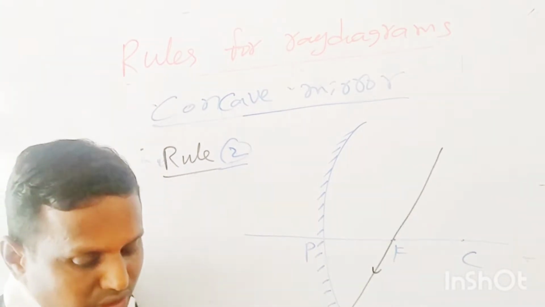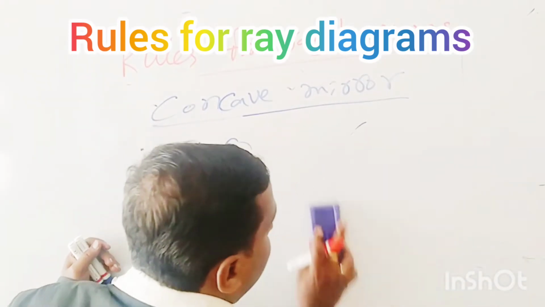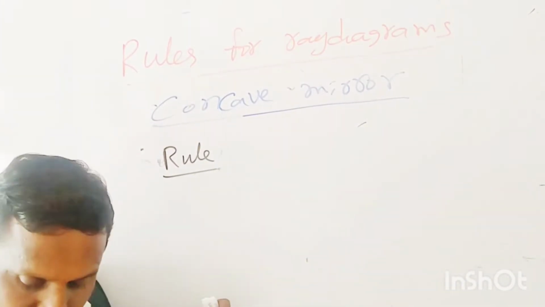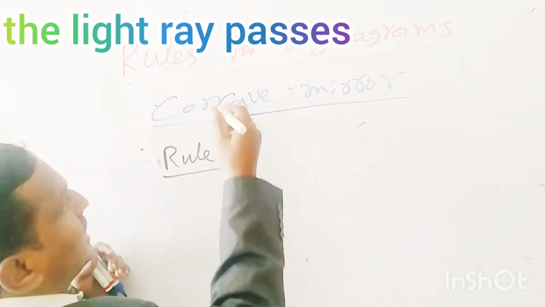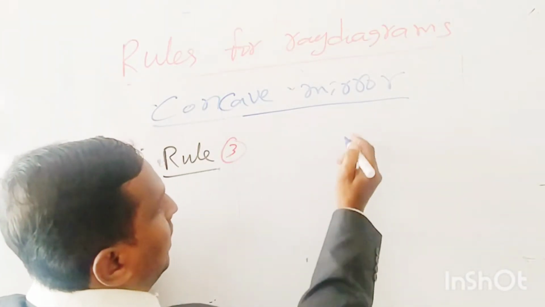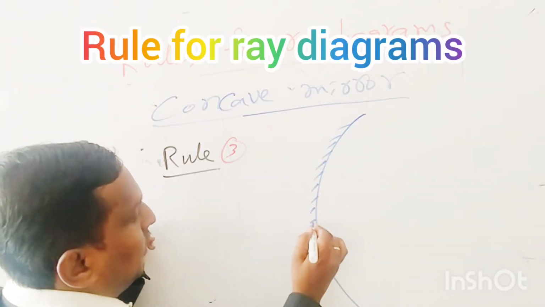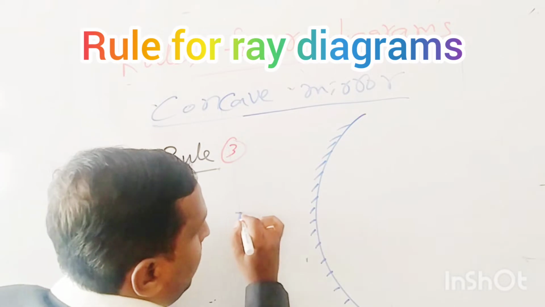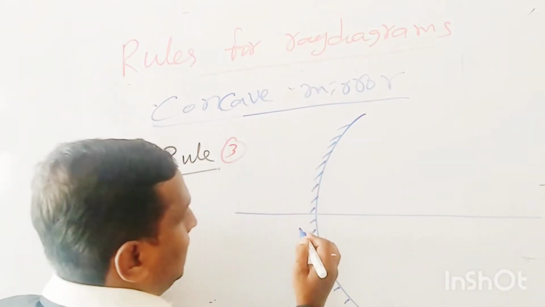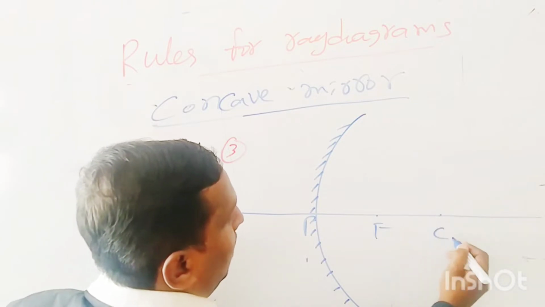Next, rule 3. Rule 3, in the case of concave mirror only. So again, we will take a concave mirror: principal axis, pole, focus, center.